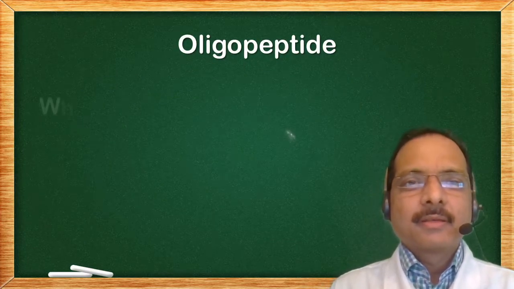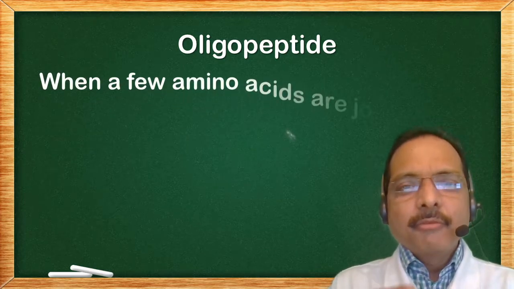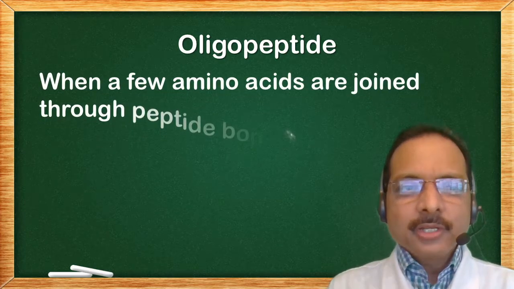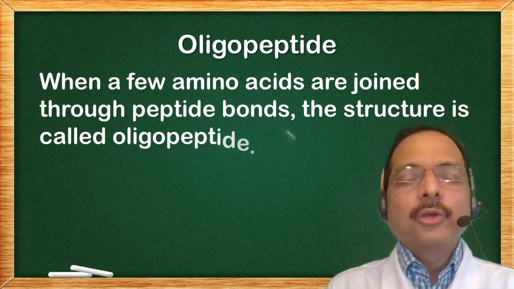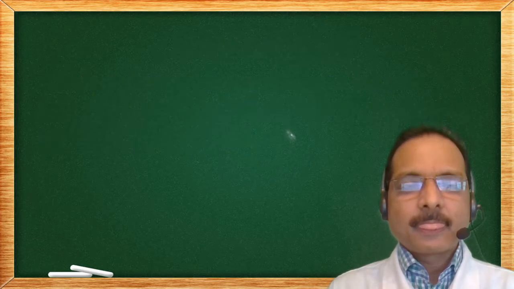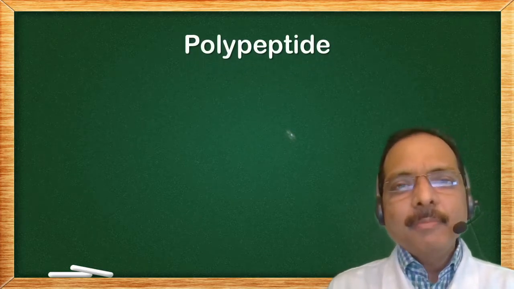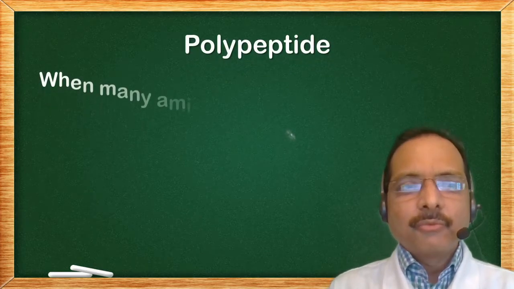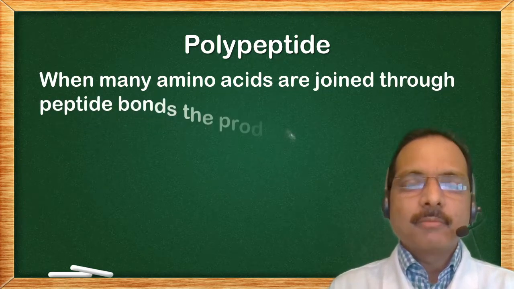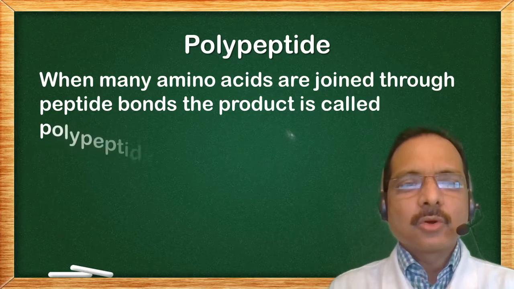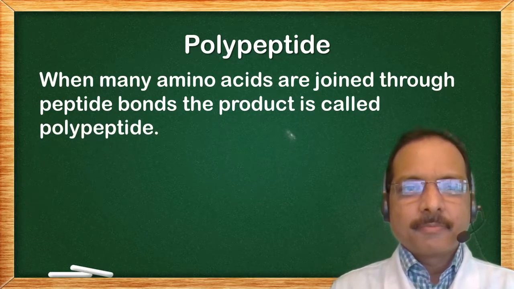Oligopeptide. When a few amino acids are joined through peptide bonds, the structure is called oligopeptide. Polypeptide. When many amino acids are joined through peptide bonds, the product is called polypeptide.